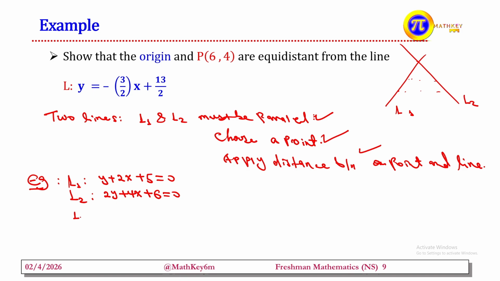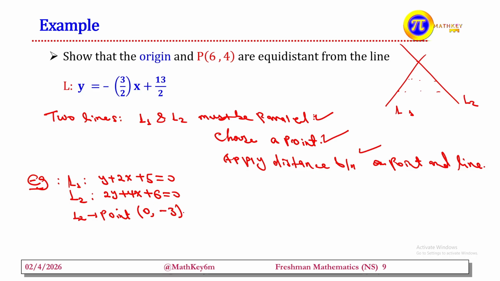For example, take a point from L2. Let's take x equal to 0; what is the value of y? When x is 0, what is the y value? Solve from this one: 2y equals negative 6, sorry, 2y is equal to negative 6, so the y value is negative 3.